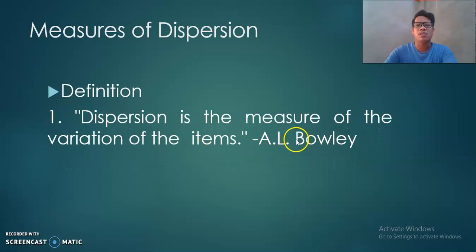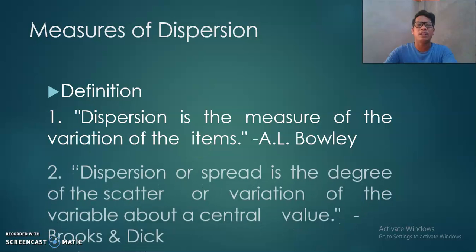So first, let's define what dispersion means. According to Bowley, dispersion is the measure of variation of all the items. In other words, if we have different data or figures in the distribution, we try to consider how all of these data are spread out. What are the distances of all this data in the given distribution? That's how Bowley interprets the definition of dispersion.